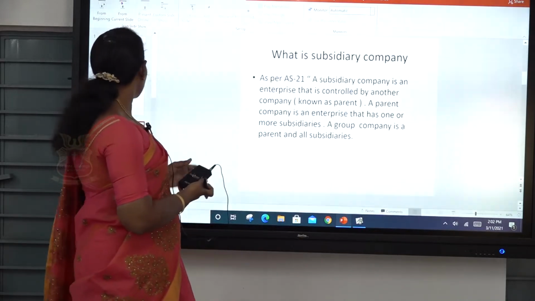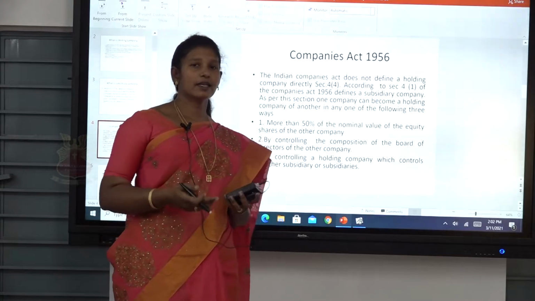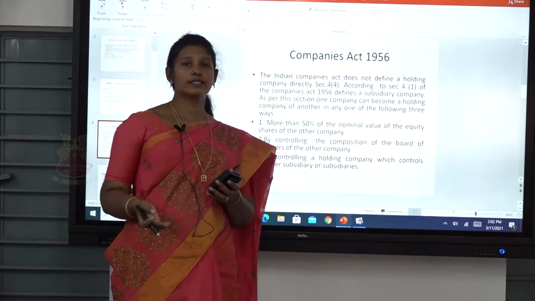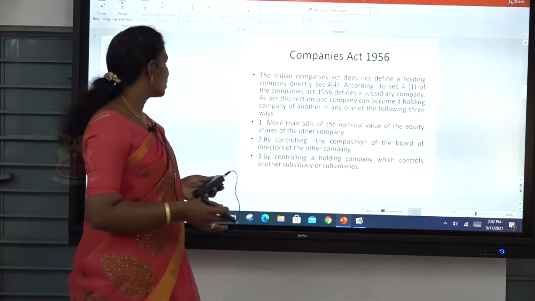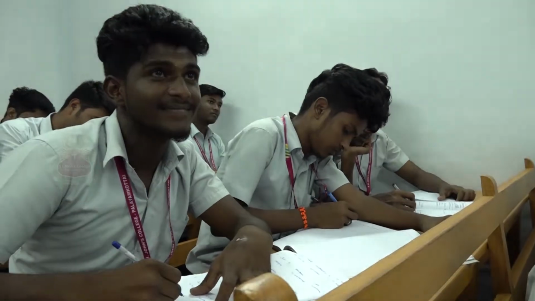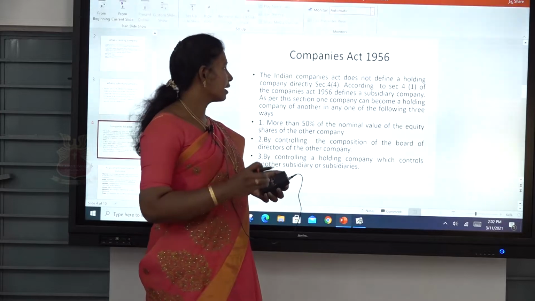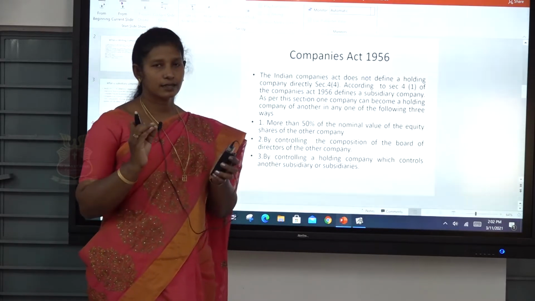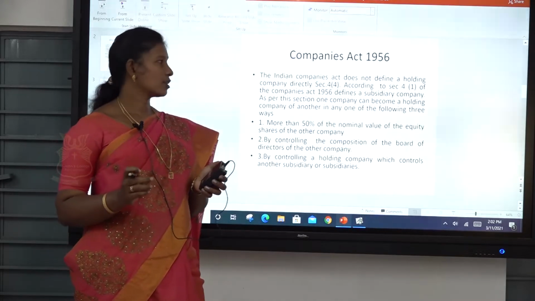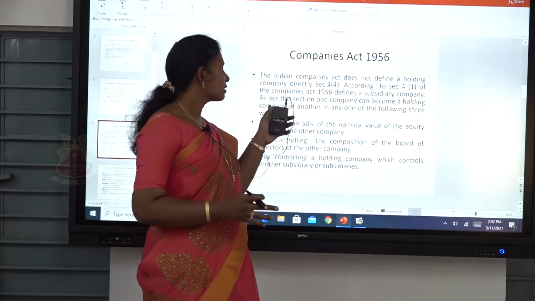Next, I have to explain subsidiary companies under accounting standard 21 and also statutory companies under the Companies Act 1956. The Indian Companies Act doesn't define the holding company directly, but section 4 subsection 1 of the Companies Act 1956 directly defines a subsidiary company.